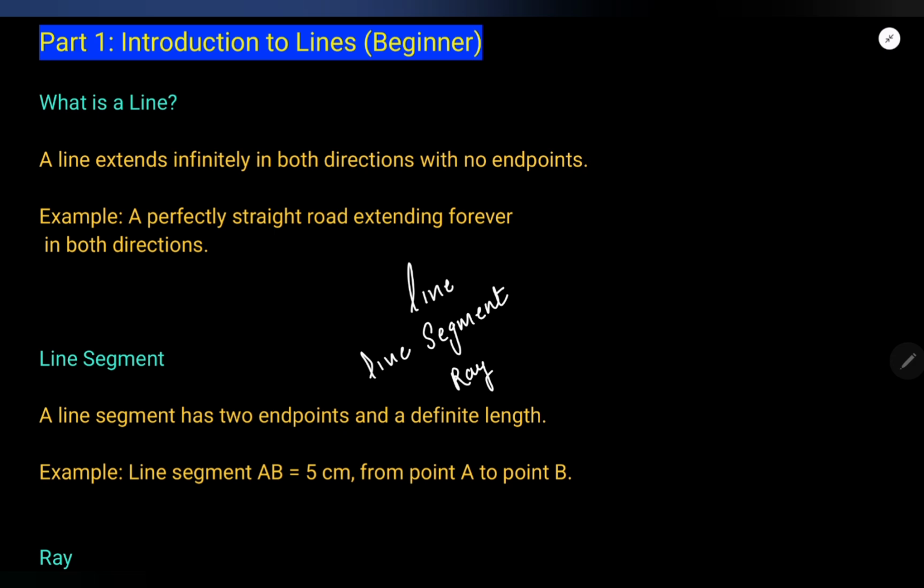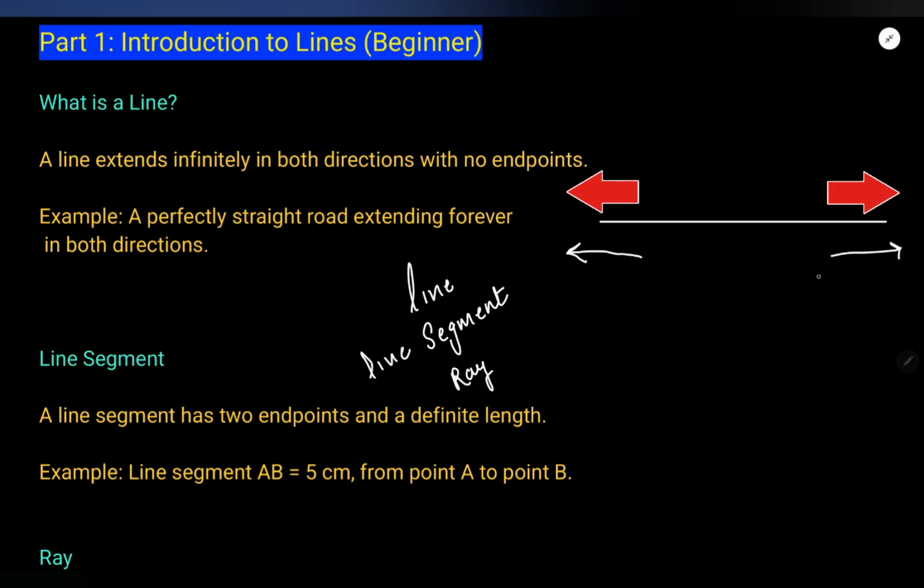What is a line first? Suppose I draw a line and I keep going forever. I never stop. I can extend this on both sides, to the right side or to the left side. It will never stop. I can extend this forever, in both directions, right and left. Such a thing is called a line.